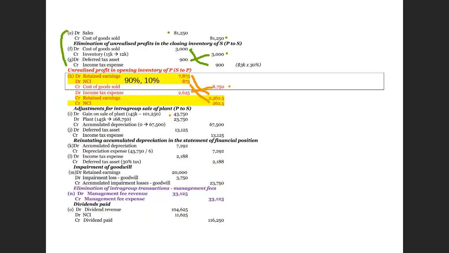Therefore, we credit accumulated depreciation to reinstate it to 67,500. And we also debit the plant to bring it from the new transfer price, 145,000, back to the original cost, which is 168,750.